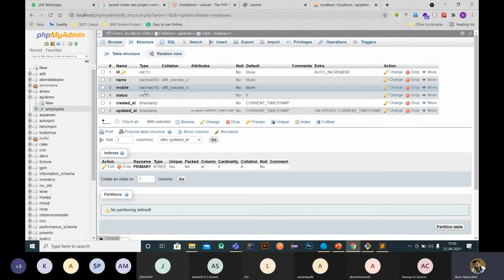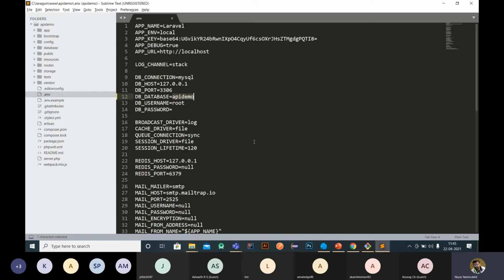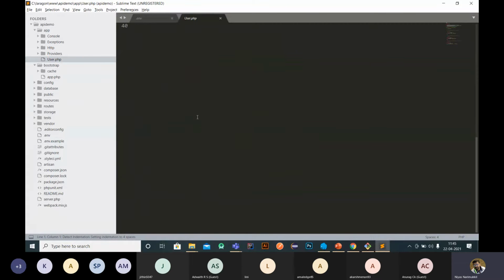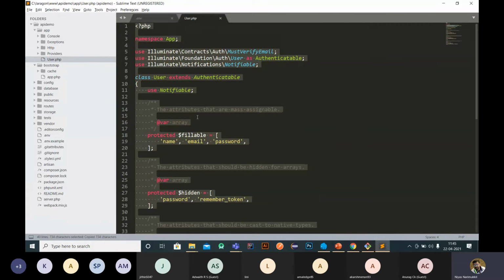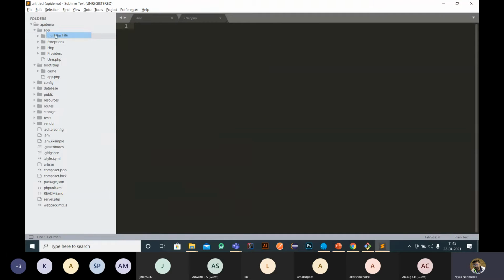Okay. So we already created a table. In order to access this table, we have to create a model. Under Laravel, we have to create a model here. There you can see a user model already exists. So I just copy this one and create a new file here, and paste.